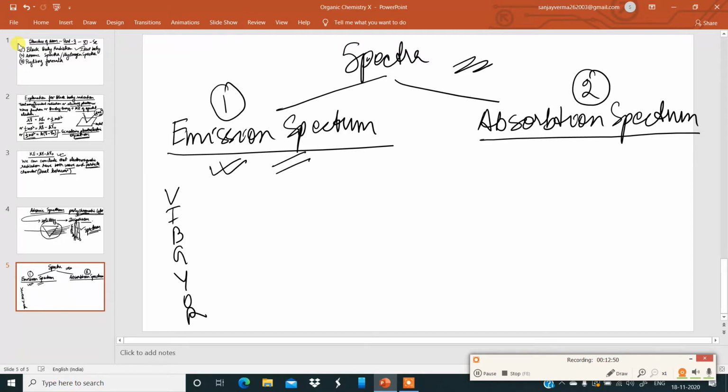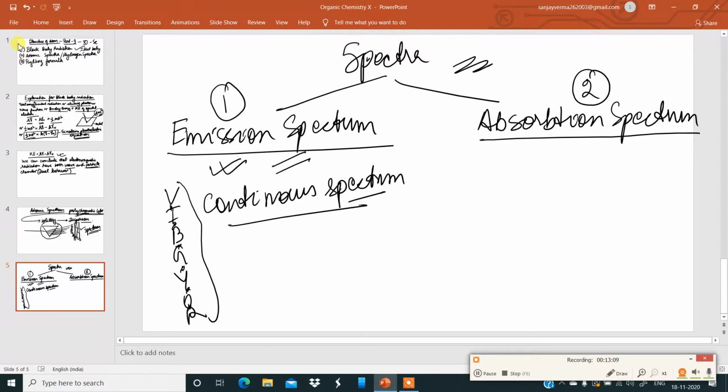That means the colors are joined to each other. Such a spectrum is called continuous spectrum.